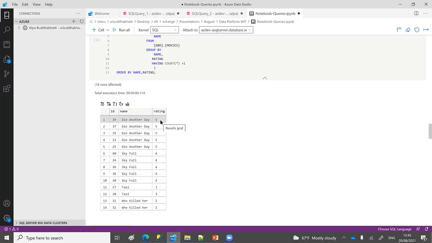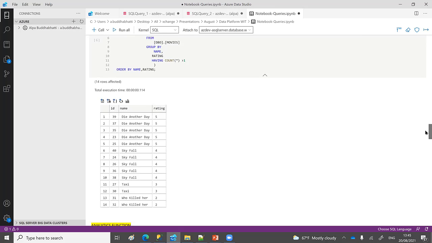These are coming 5 times, but you can see ID 39 is the latest one. So I will keep only ID 39 for this movie, and for this movie I will keep ID 40. I will remove the other 4. And here I will keep only the latest ID, which is 31. Similarly for the others as well.